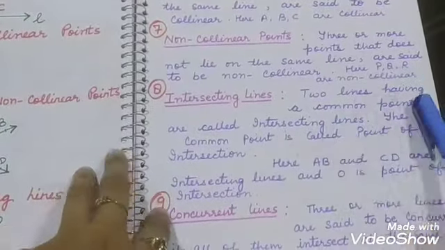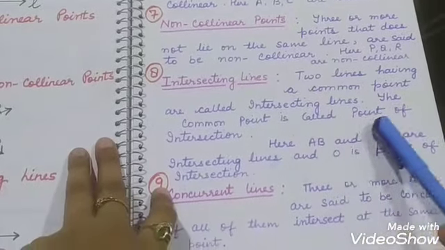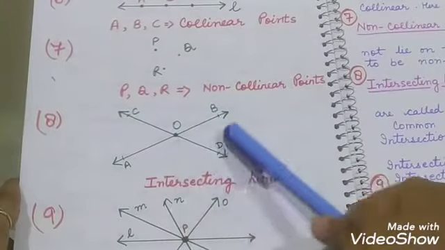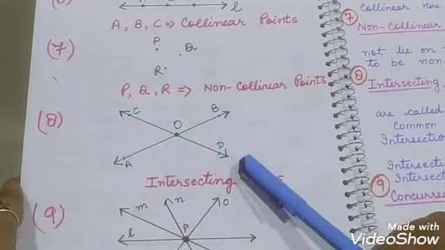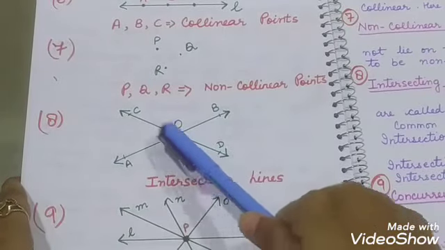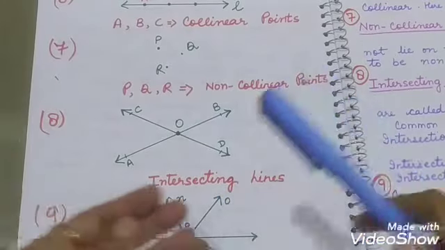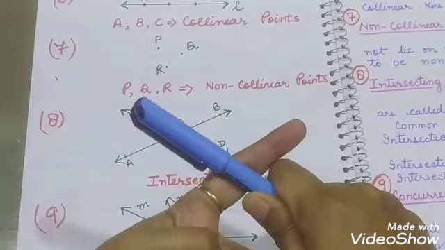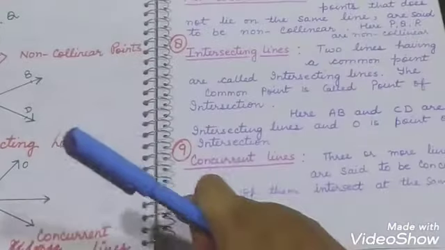Then we have intersecting lines. Two lines having a common point are called intersecting lines. The common point is called the point of intersection. Suppose we have two lines AB and CD. The lines AB and CD intersect each other at a point O. So O is called the point of intersection and lines AB and CD are called intersecting lines. Two lines which cut each other are called intersecting lines.